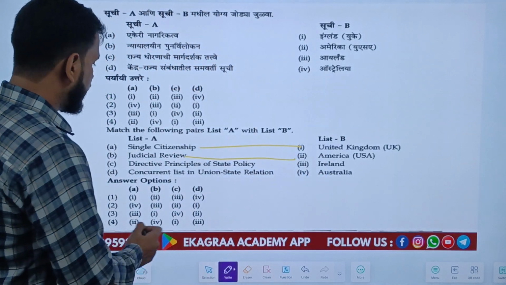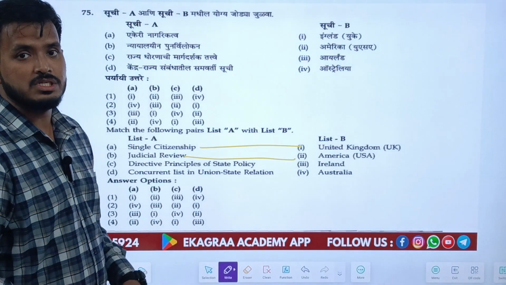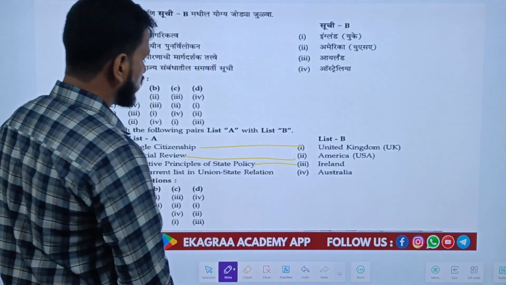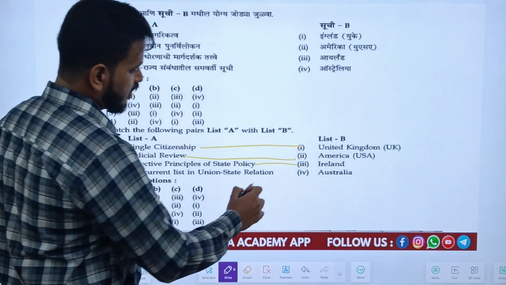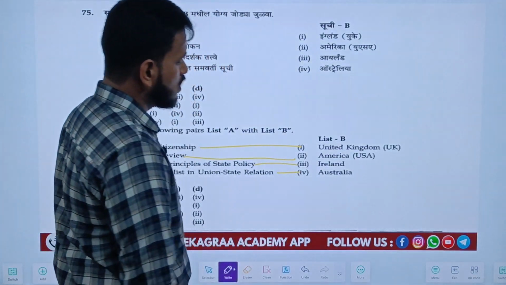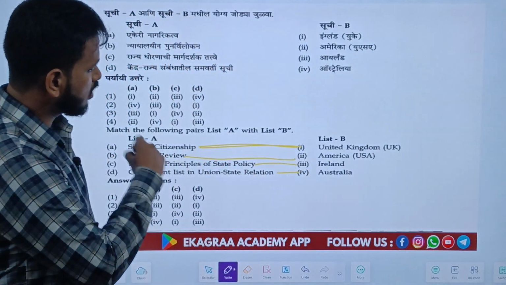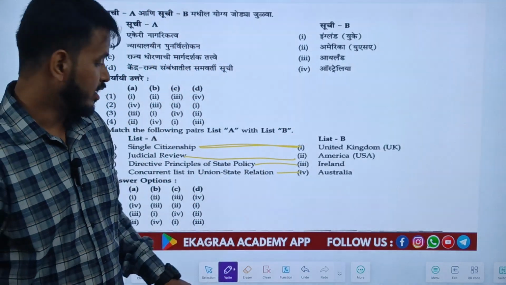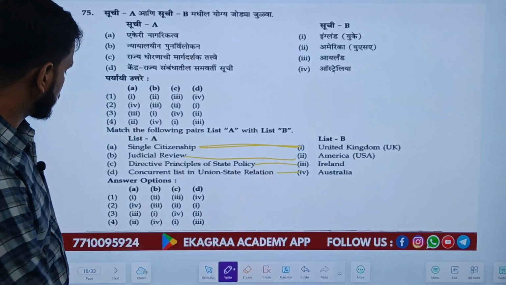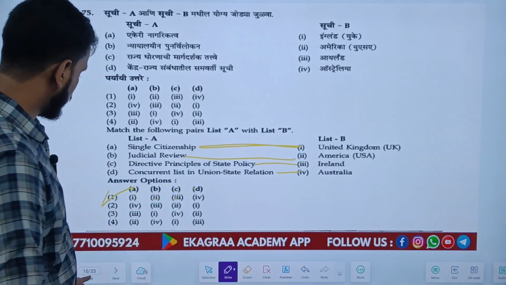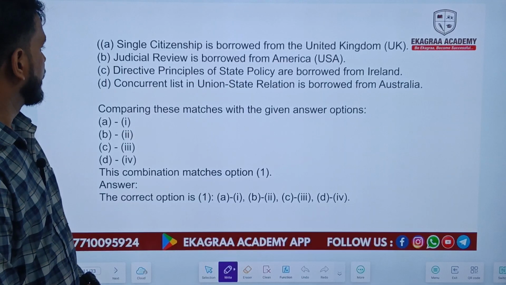Directive Principles of State Policy, famously known as DPSP, has been taken from Ireland, and the concurrent list in union-state relations has been taken from the Australian constitution. All the answers are very straightforward, with nothing tricky about the pairing of list A and list B. So the right answer is A1, B2, C3, and D4, which is option 1.